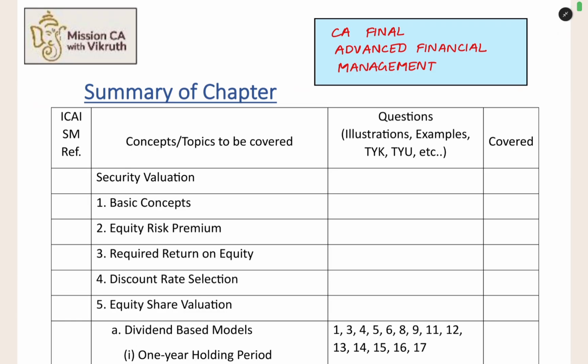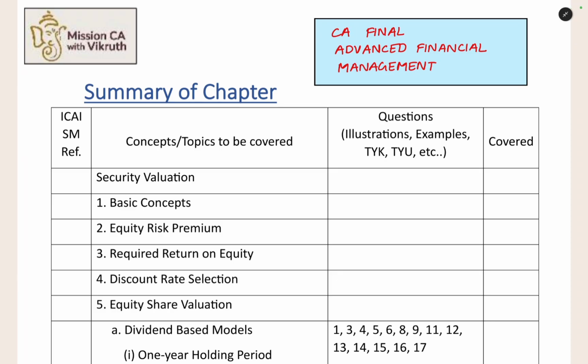This video will be suitable for students who are preparing for the IBS paper, CA Final Paper 6 Integrated Business Solutions. They can refer to this video for refreshing their knowledge about advanced financial management. And if you are a first timer for this chapter of advanced financial management, you can watch this video to get an overview. And even if you're preparing for advanced financial management, if you are not clear on some concept, you can watch this video to get that concept clarity. This is the main purpose of this video.